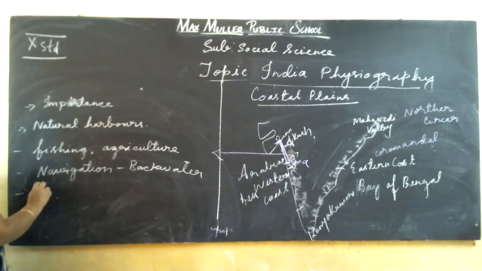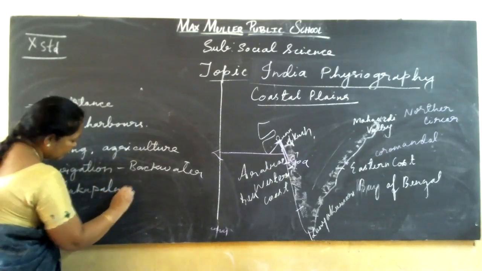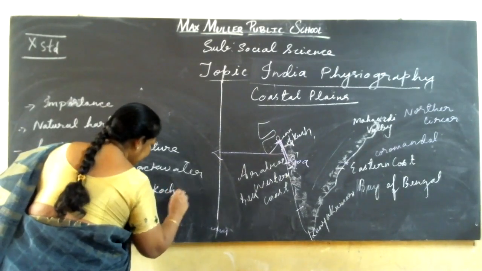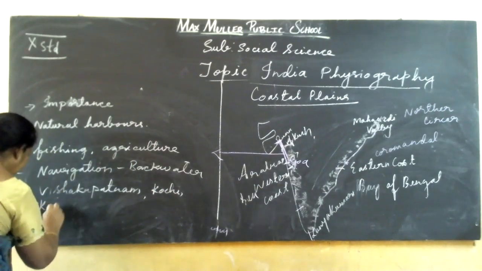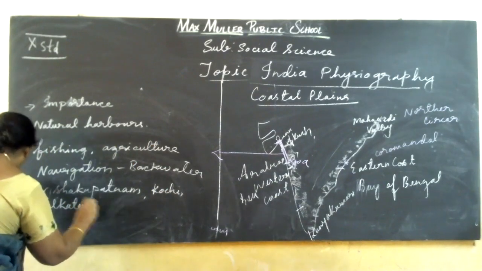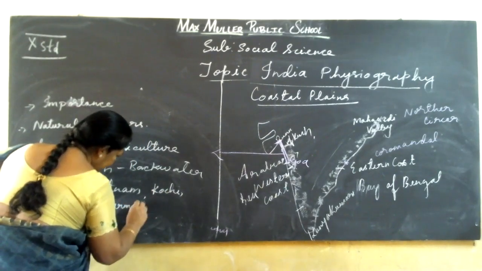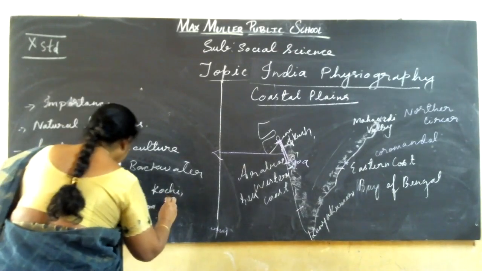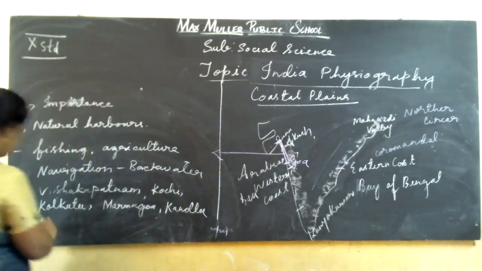Which are the natural harbors? Visakhapatnam, Kochi, Kolkata, Marmagao in Goa, Mumbai, and Kandla.